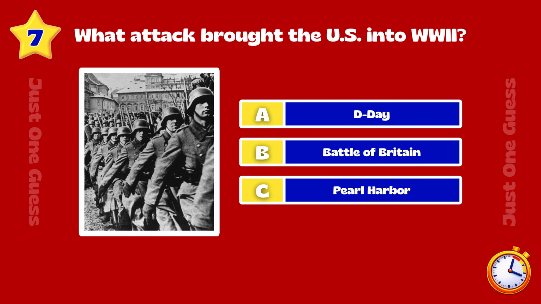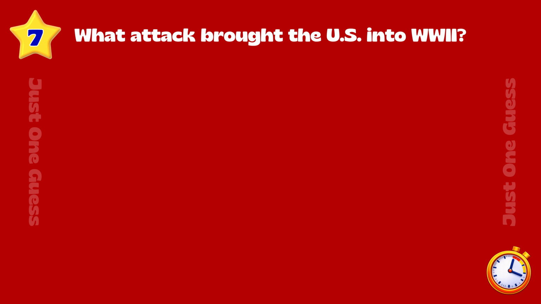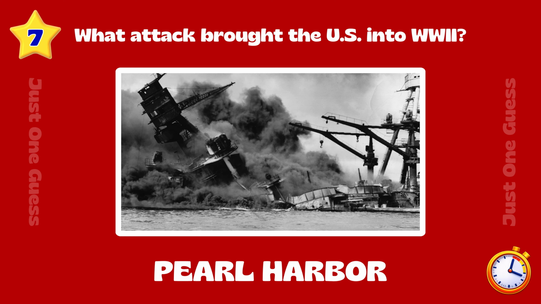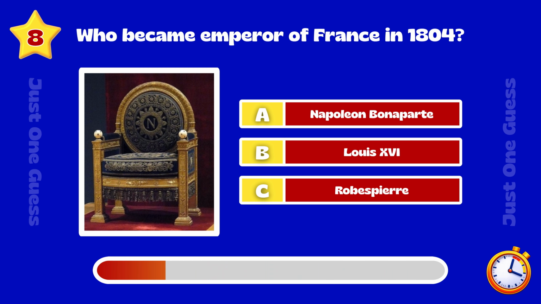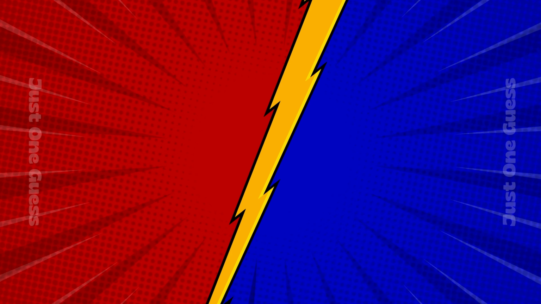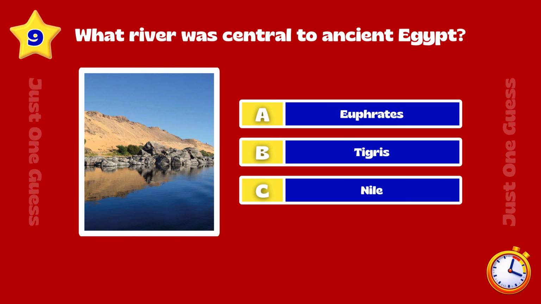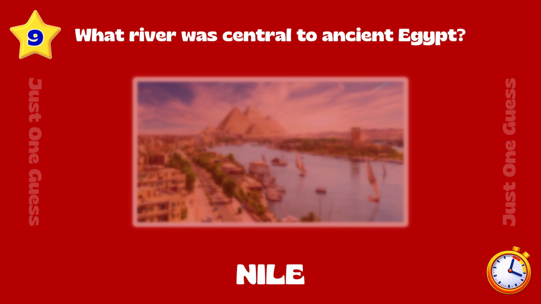What attack brought the U.S. into World War II? Pearl Harbor. Who became Emperor of France in 1804? Napoleon Bonaparte. What river was central to ancient Egypt? Nile River.